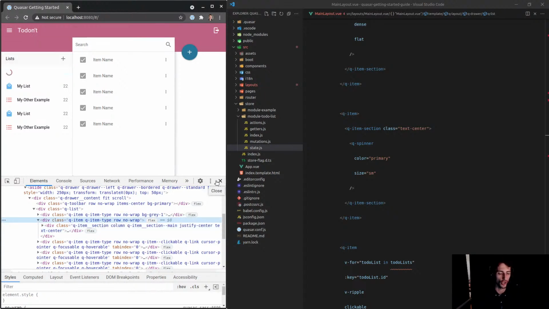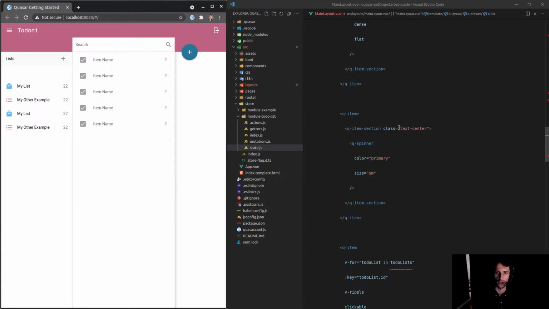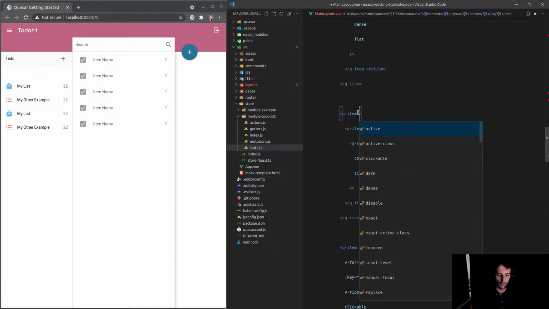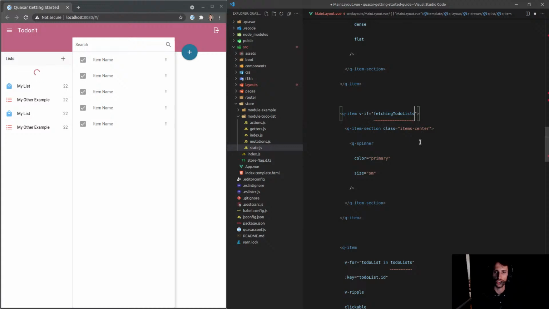Okay, that's a row. So I should be able to say justify center. Oh, no, it wouldn't be item center. No, it is item center. So there we go. That's what should show when it is fetching. And now I can simply say here, v-if fetching to-do list. So let's refresh that. And there we go. We get the spinner. I think that looks really nice.